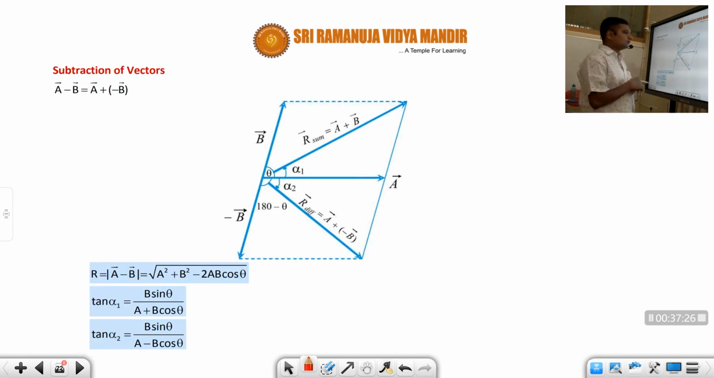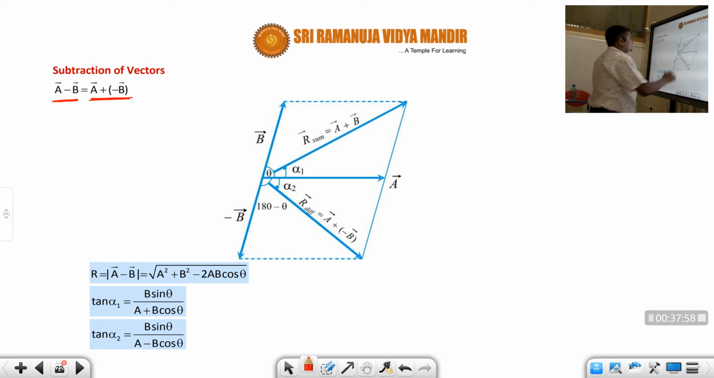Subtraction of vectors. This is also a very important one. This is the actual application concept, students, where in relative velocity, in kinematics, there is a topic called relative velocity. If you understand this one, then all problems of relative velocity you can solve very easily. Okay, students. So whenever we want to subtract two vectors, it is nothing but addition of one vector with the negative of another vector. So suppose here you want a bar minus b bar, it can be written as a bar plus of minus b bar.